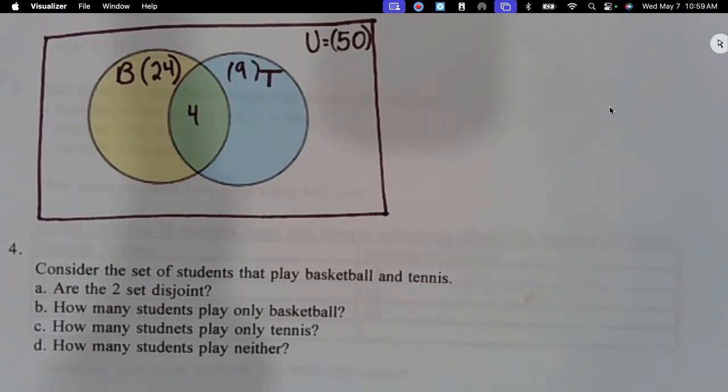So are the 2 sets disjoint? No. Disjoint means they would be separated. One does not include anything else in the other. So no, they're not disjoint.